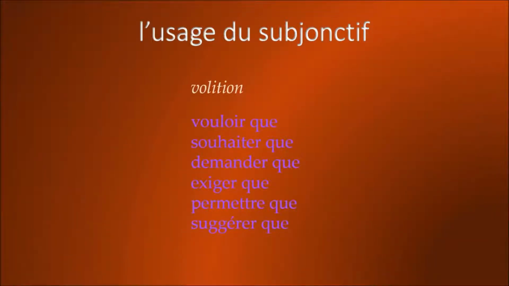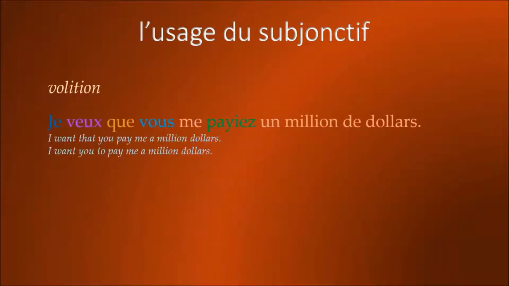Some examples of verbs of volition are vouloir que, souhaiter que, demander que, exiger que, permettre que, and suggérer que. And so we have, for example, je veux que vous me payiez $1,000,000. I want that you pay me $1 million. Or more colloquially, I want you to pay me $1 million. Note that this is a similar construction as in the last section.